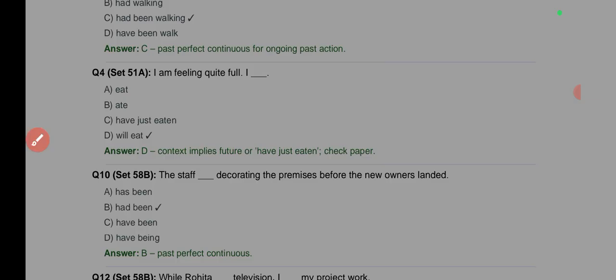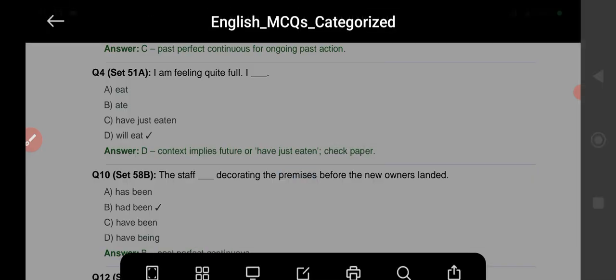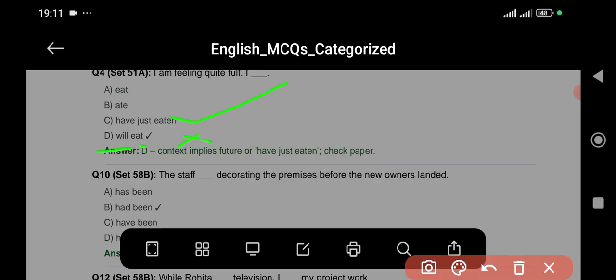You said you are feeling quite full, and you still want to eat. Okay, look at the answers. They said D, which implies future. You cannot. If you say I'm feeling quite full, then it means I have just eaten. So maybe someone offered you a meal after you have eaten and then you say, oh, I have just eaten, I'm feeling quite full. Do you understand? So the answer is C here.